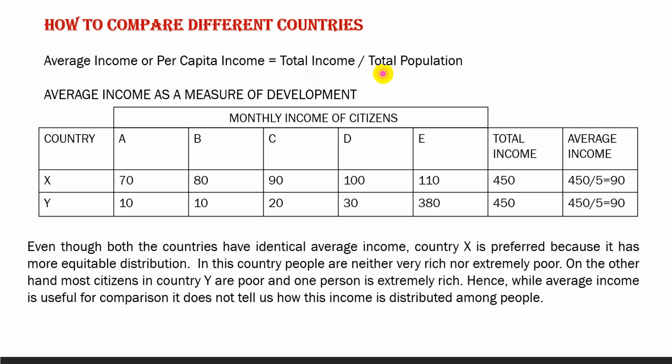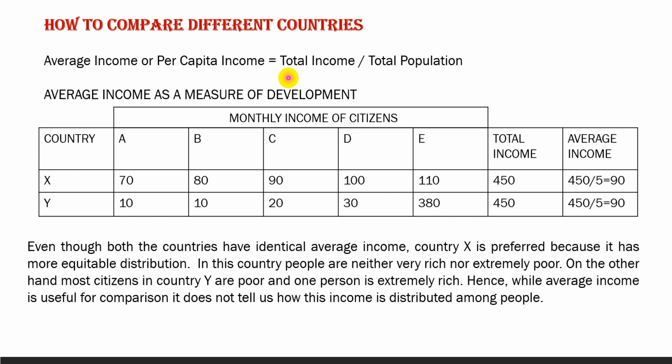So we consider the per capita income. What is per capita income or average income? Per capita income, or average income, is the total income of the country divided by its population. Total income means national income. What is national income? National income is the total income of all the residents of a country. Divided by the total population, we get the average income. So average income is one of the important determinants by which we can calculate the rate of development.